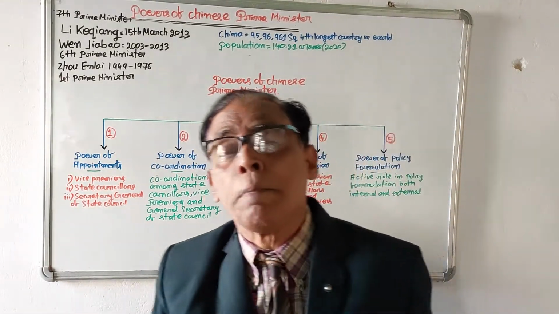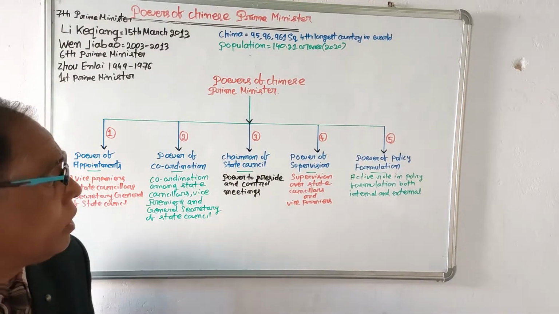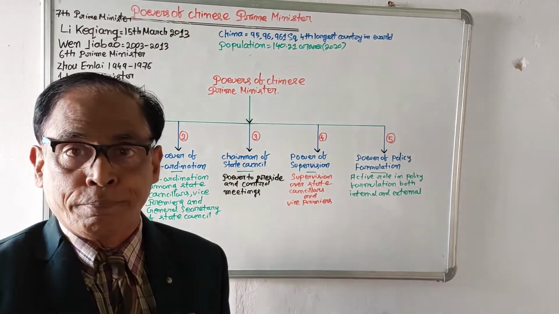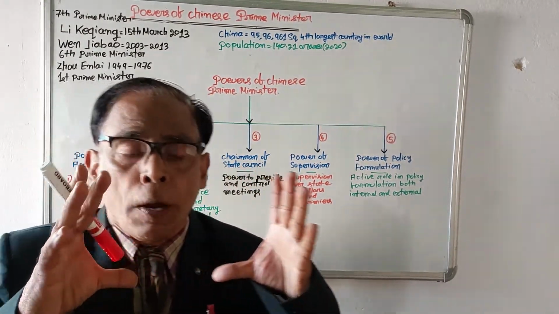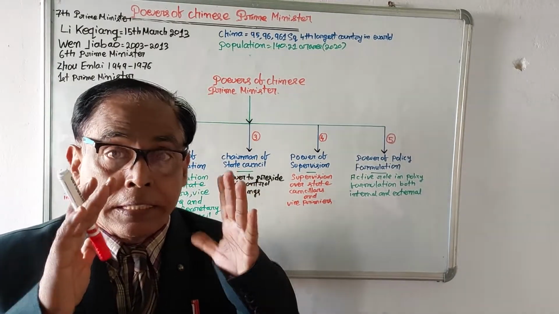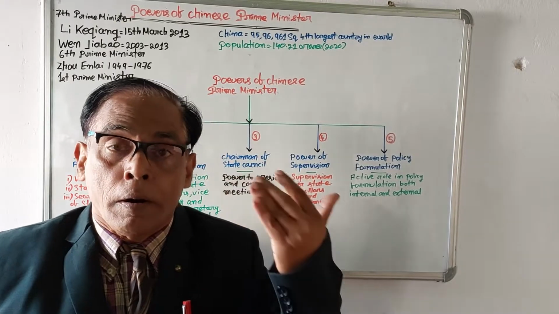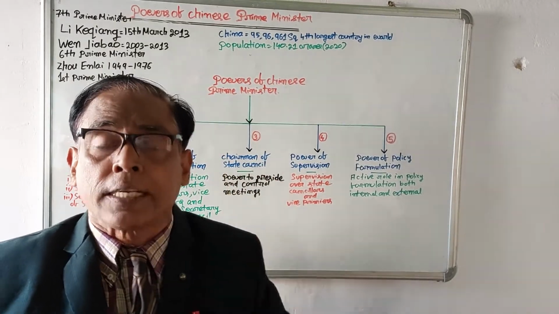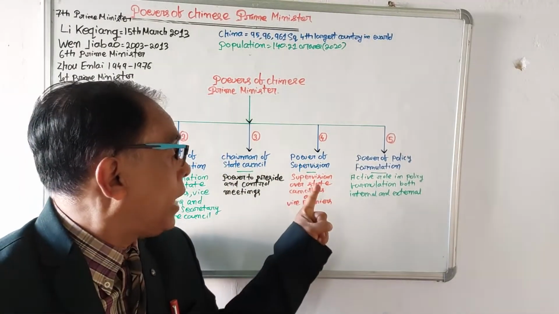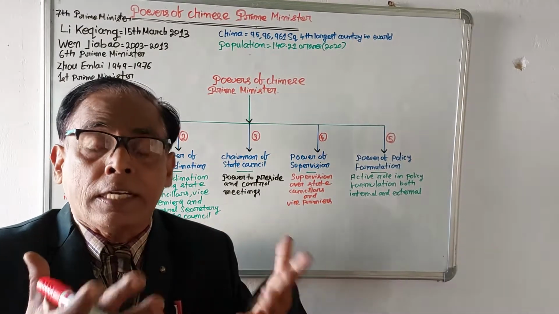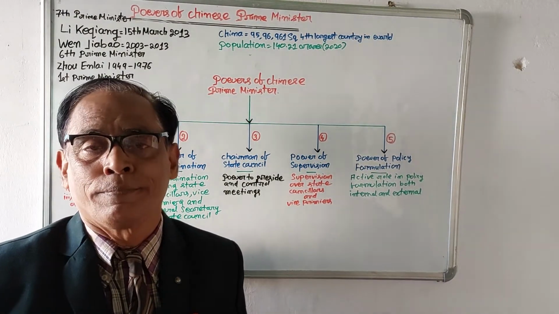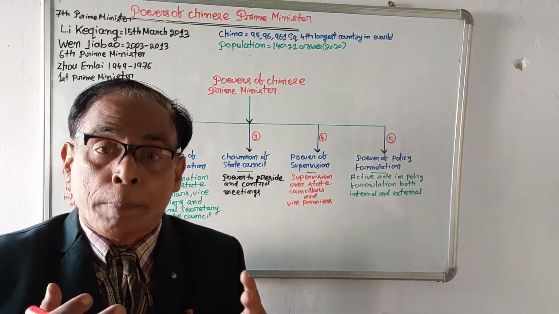Then the fourth important function of the Chinese Prime Minister is the power of supervision. If the Chinese Prime Minister is the chairman of the State Council, he is the supreme person of the State Council, he supervises the work of state councillors as well as vice premiers.